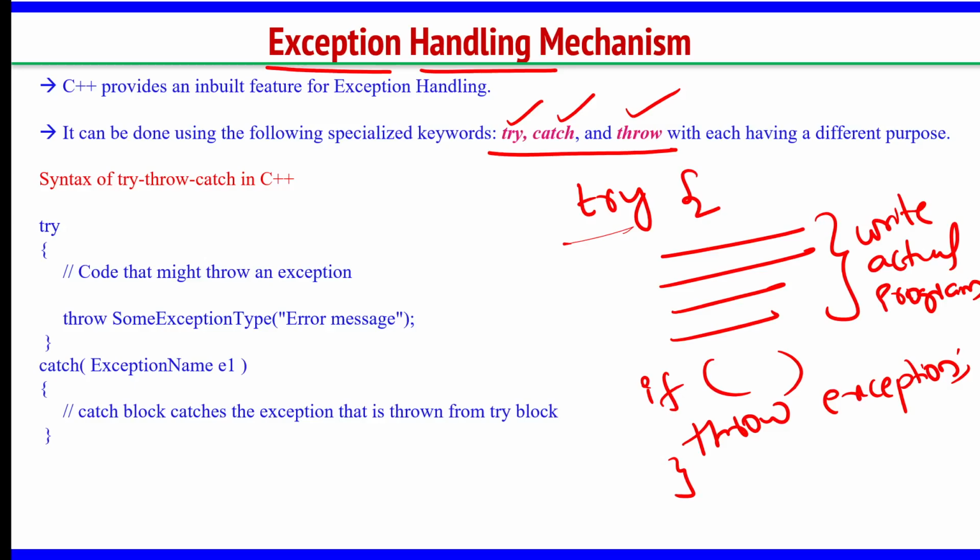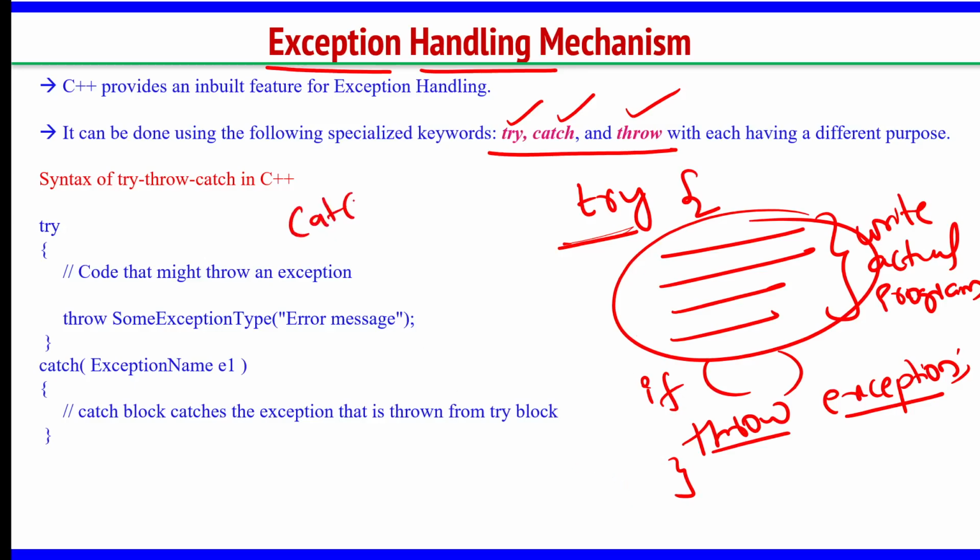So inside the try block you normally write your program, then at the end you can write throw exception, and after this try block there can be another block, catch.